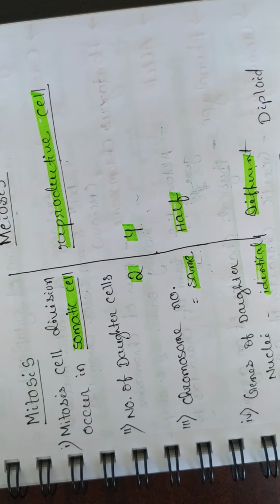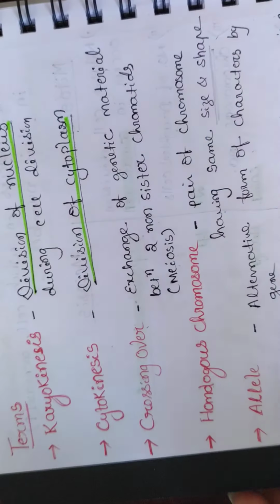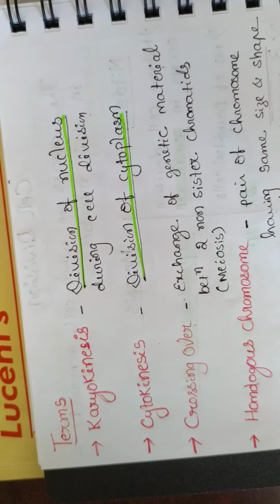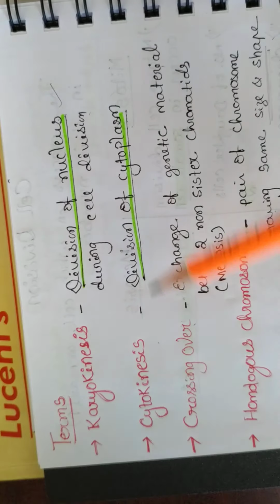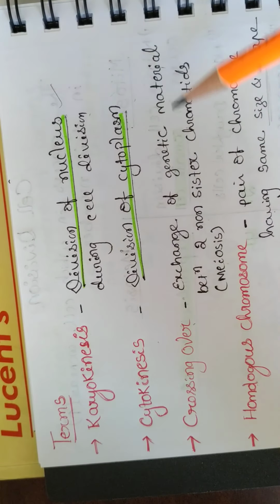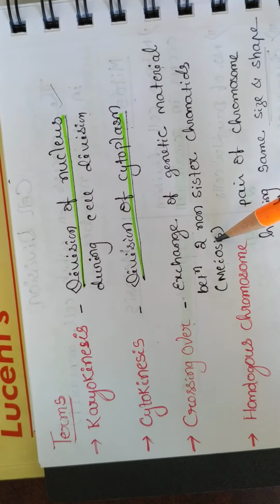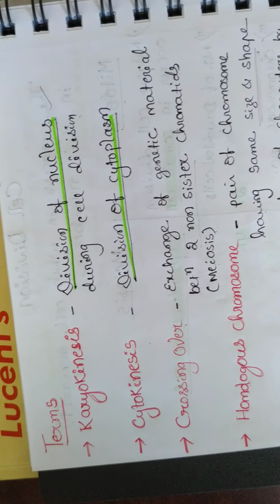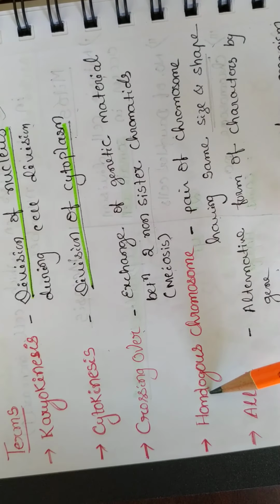Now we will read some biological terms for the exam. Karyokinesis means division of nucleus. Cytokinesis, division of cytoplasm. Crossing over, exchange of genetic material between the 2 non-sister chromatids. Okay, this is in meiosis.